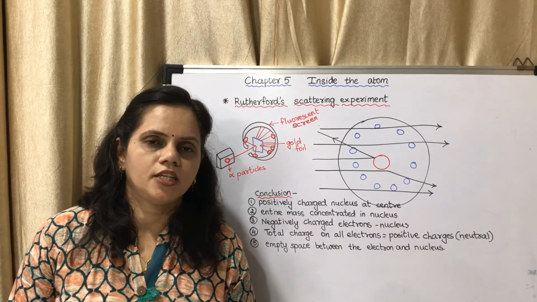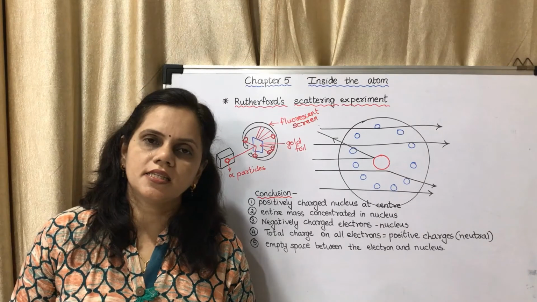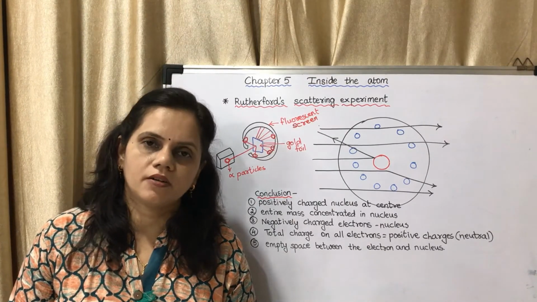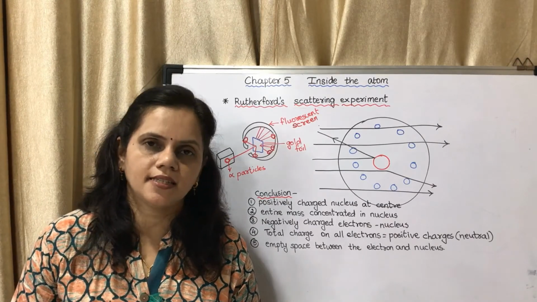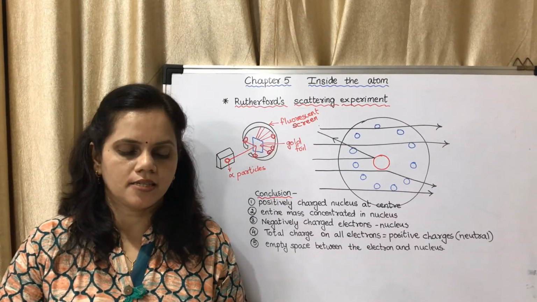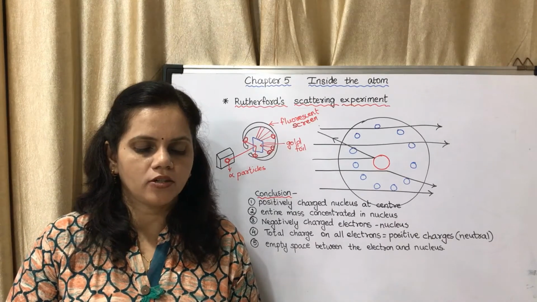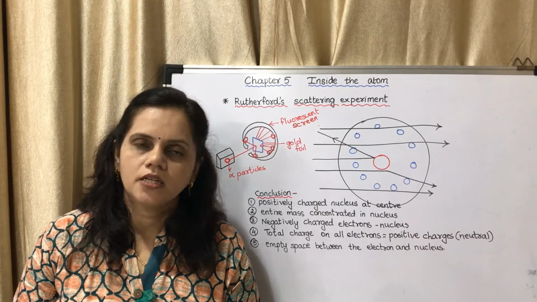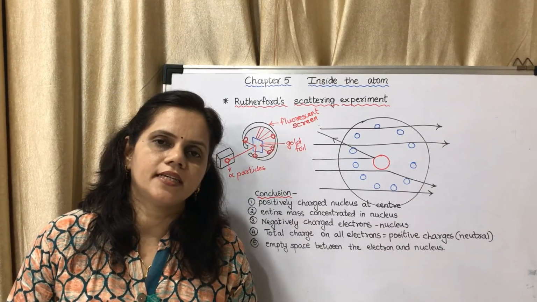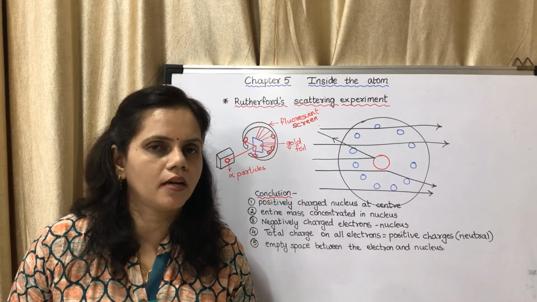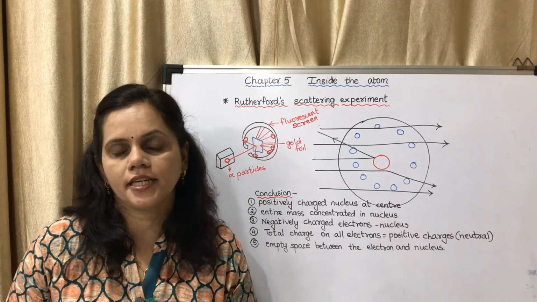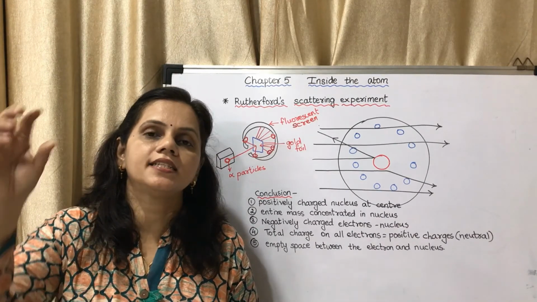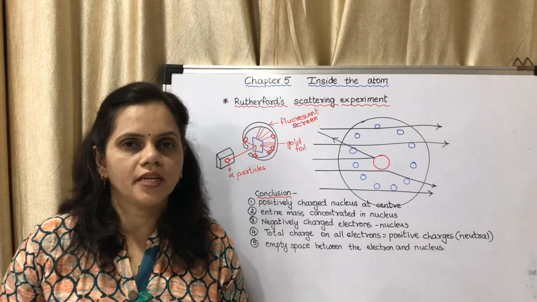Now we will discuss the use your brain power questions. The answers will be provided to you in the notes. You may refer to the notes and write the answers. But for now, we will discuss it. Just understand the question and answer. Which discovery did point out that an atom has an internal structure? Till Dalton, every scientist told that atom is the smallest particle and it is indivisible, indestructible. That means there was nothing inside it.